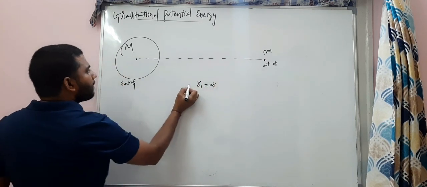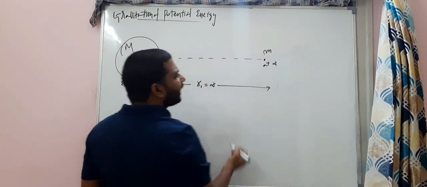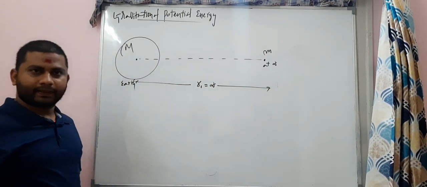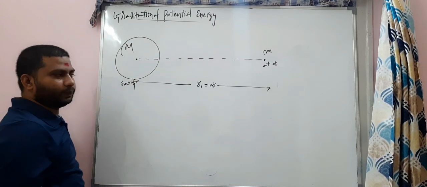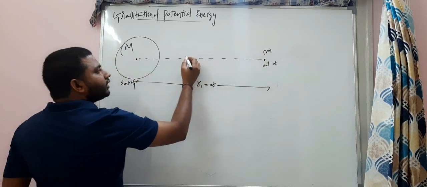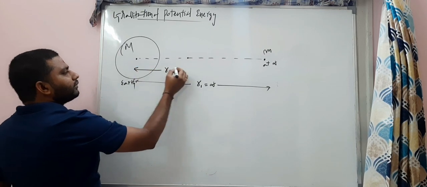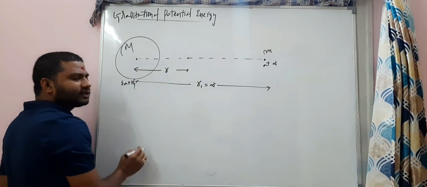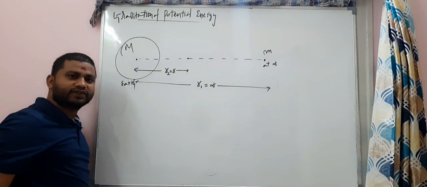So the small mass, which is also called the test mass, is initially at infinite distance from the field of this Earth. Now to bring this from infinity to a distance R, look at here. From infinity to a distance R. So this is equal to R2, the second position.